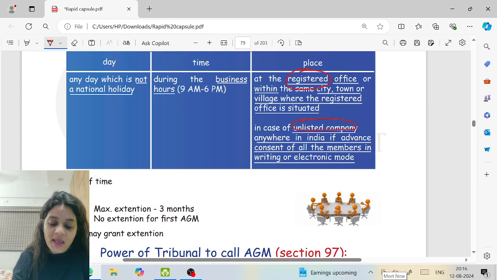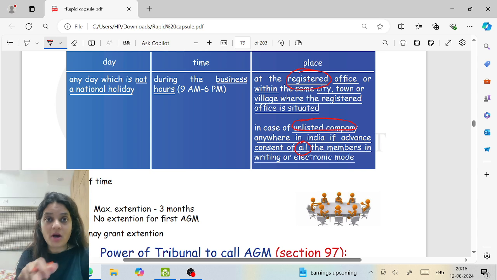So, generally, we don't see unanimous consents everywhere. Generally, it is a special resolution. But there are two cases under the Companies Act in your syllabus where we need the consent of all. One is holding the meeting somewhere else other than the registered office or same city, town or village. And the second is the infringement clause for a private company.